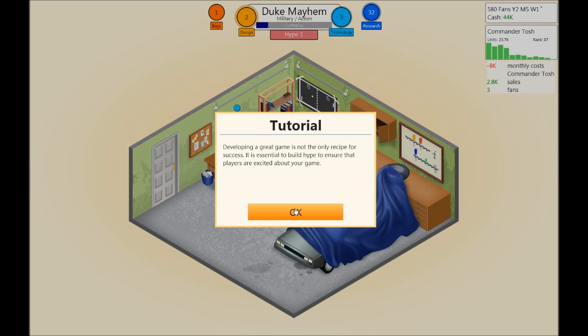Developing a great game is not the only recipe for success. It is essential to build hype to ensure that players are excited about your game. In the beginning of your career, hype is mostly generated through random events, but once you gain more experience, you can use marketing and other strategies to generate hype.